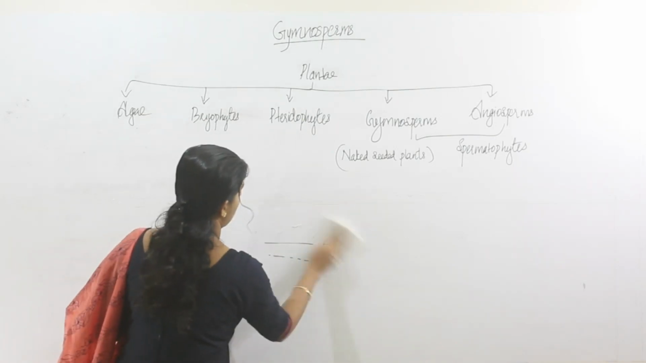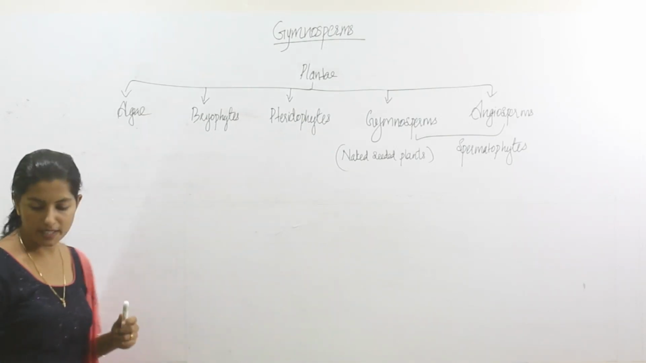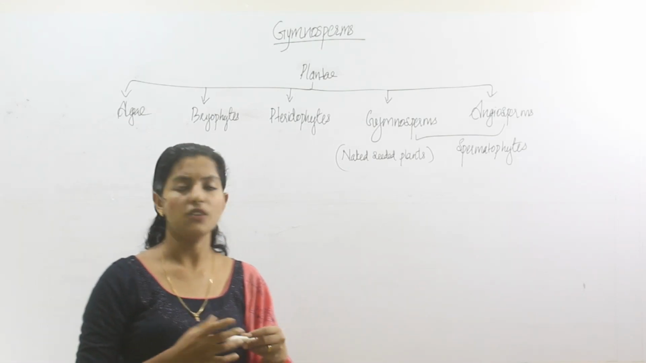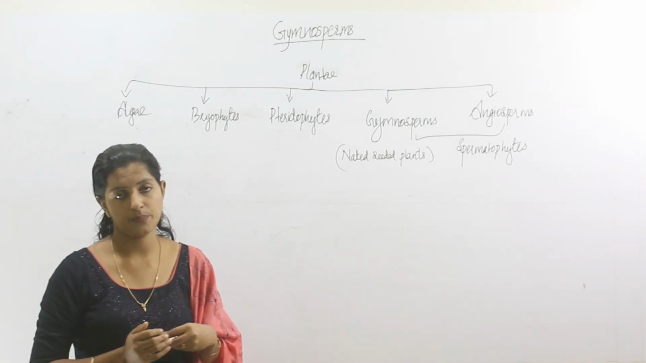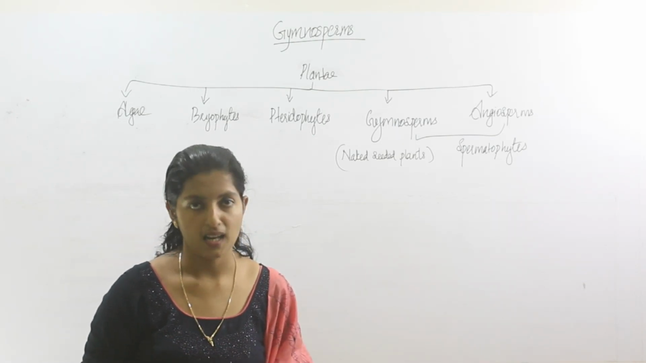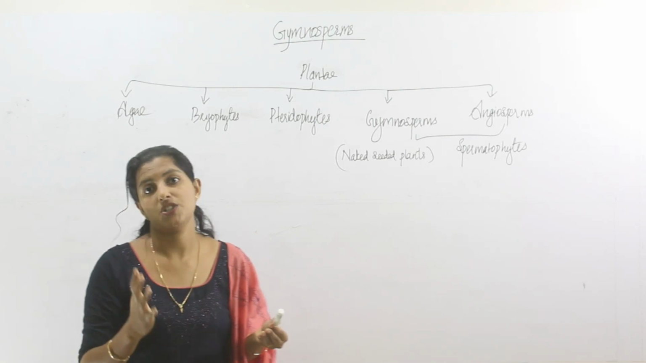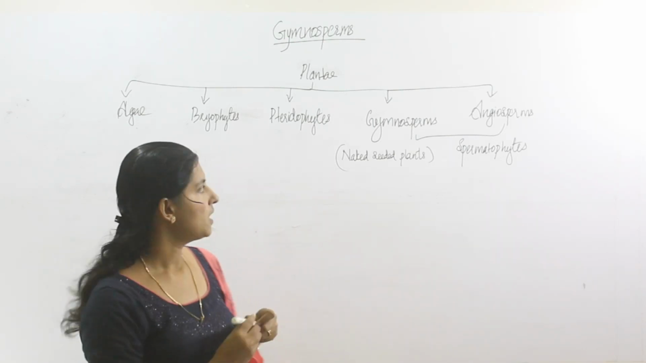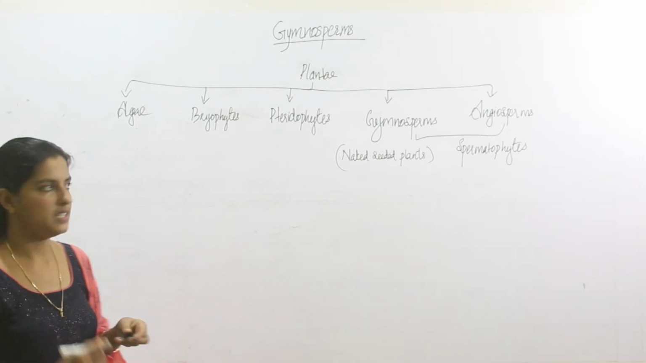Before moving to the general characters, what are the very common gymnosperms? The first one is Cycas. Then comes the Pinus, Araucaria, Cryptomeria. Then the tallest tree, Sequoia. Everything comes under gymnosperms. Then we are moving to the general characters.